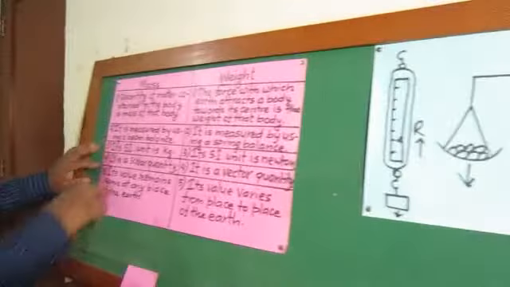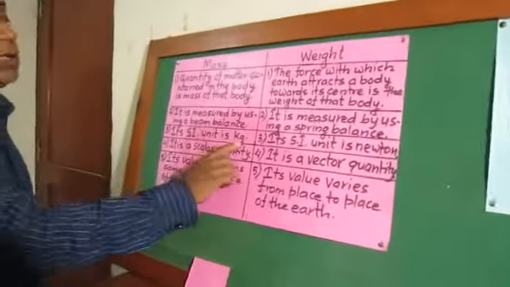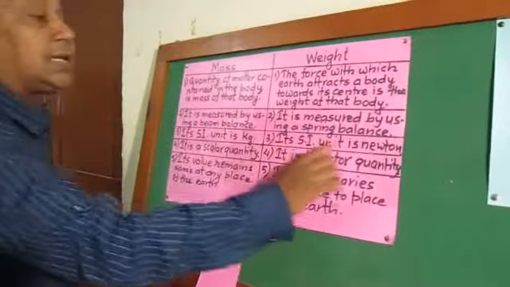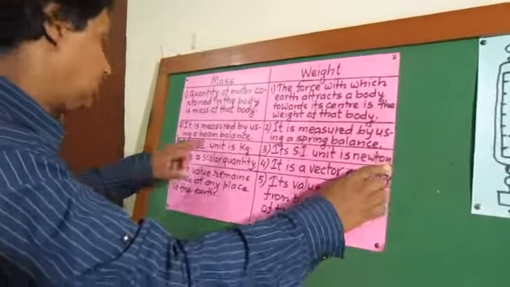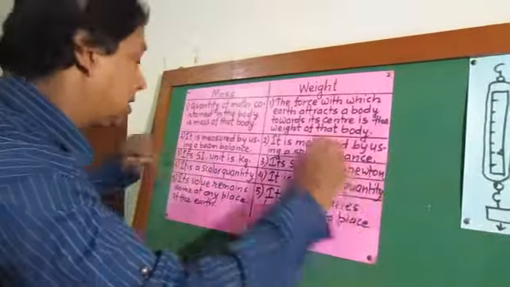Now let's come back to the third point. The SI unit of mass is kilogram. The SI unit of weight is Newton. There are other units also. We are focusing on the SI unit only.